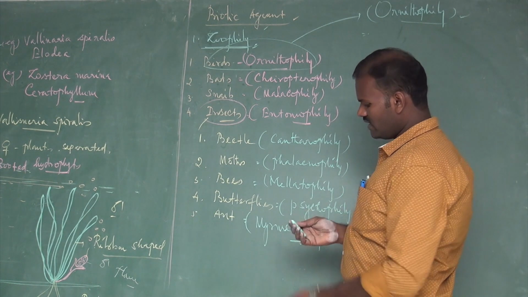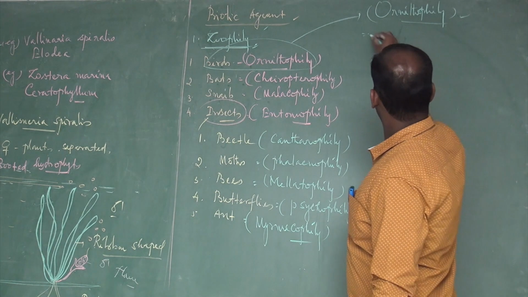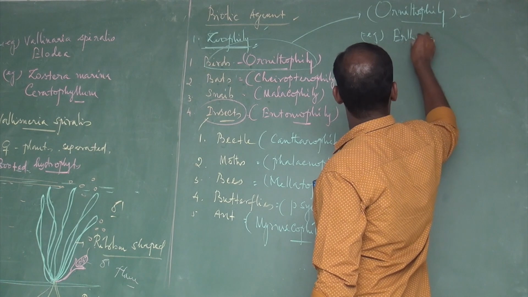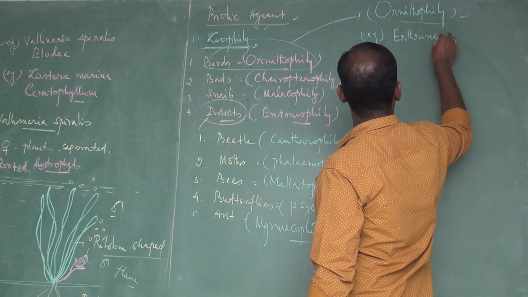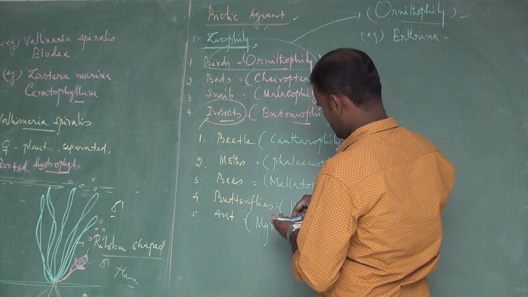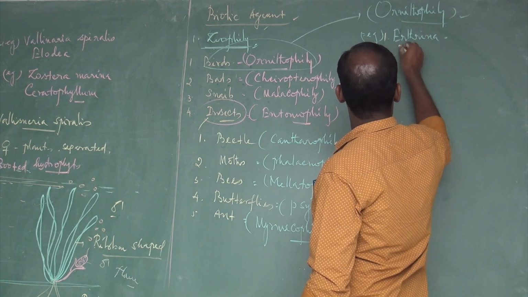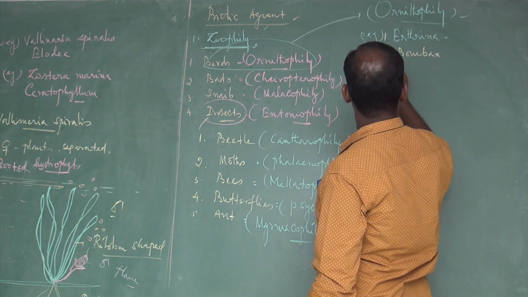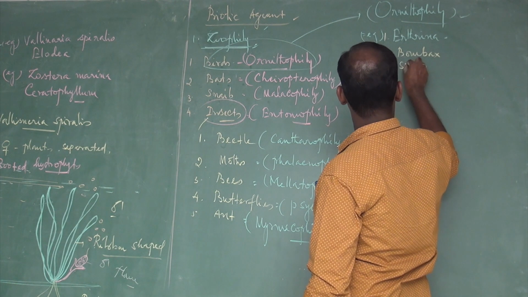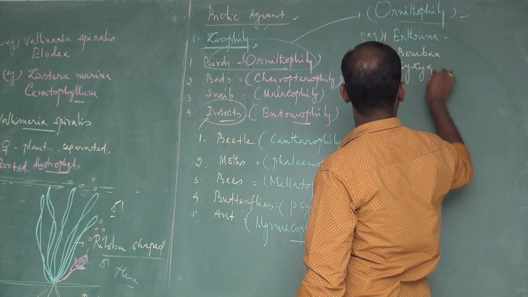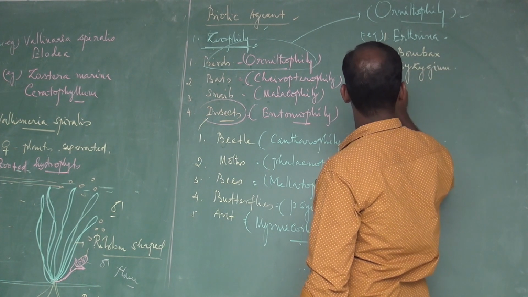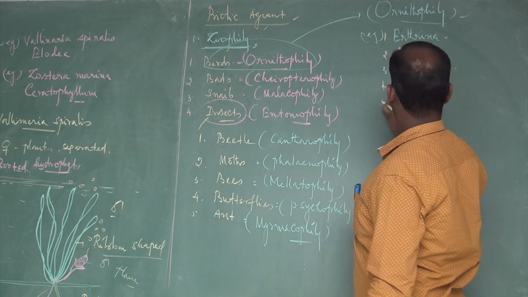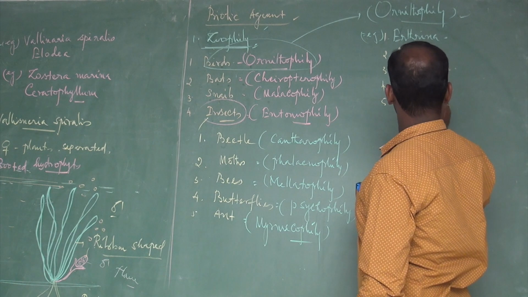And some plants are well adapted for bird pollination, for example Erythrina, then Bombax, then Syzygium, Bignonia, Sterlitzia.